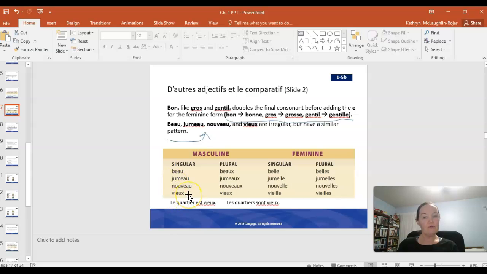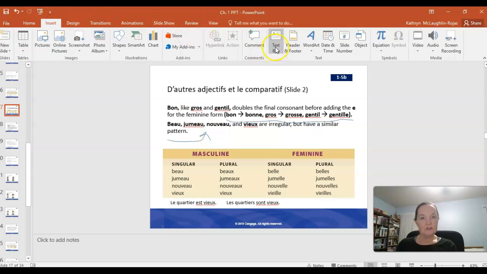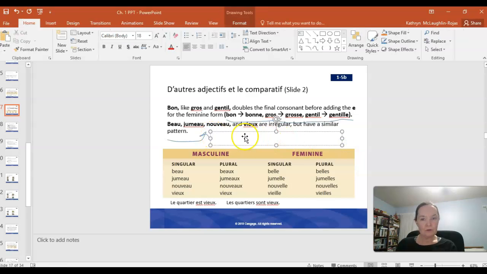And finally, we have vieux, which means old. And the feminine form of that would be vieille, and it's pronounced the same way in the plural. So I could come up with an example sentence to use these adjectives and put them into action. I can say, il est beau. Oh, he's handsome, he's good looking. I can change that to ils in the plural. And what do I have to do here? I have to change this to sont, and then I need to add X to the end.